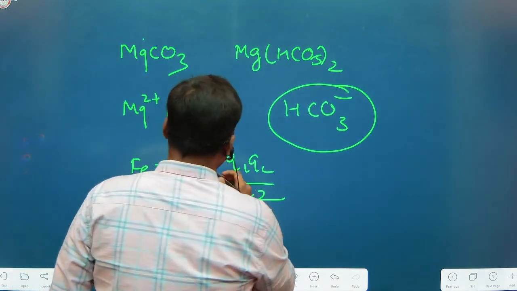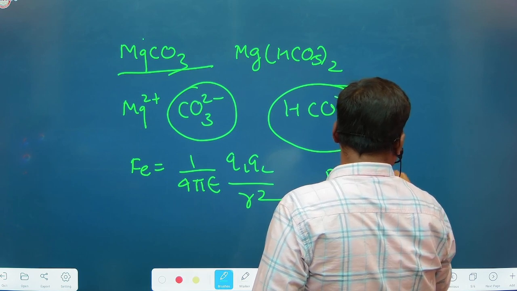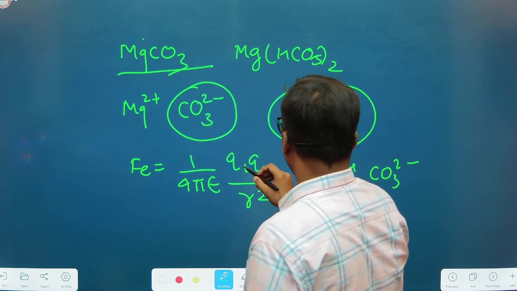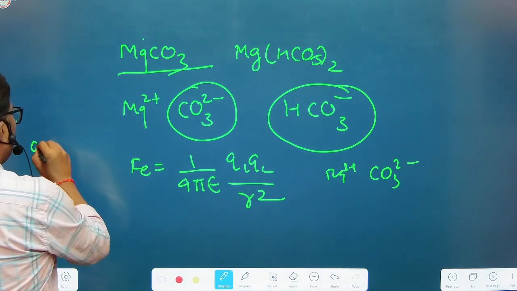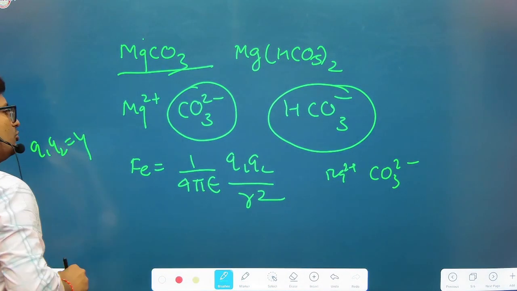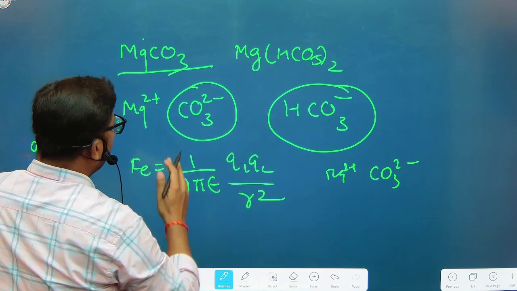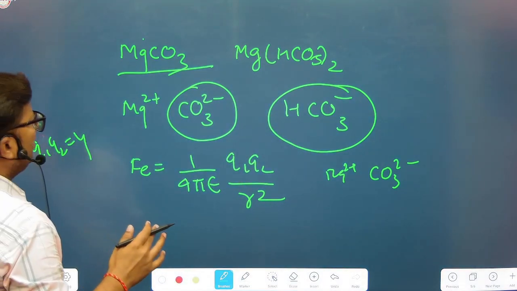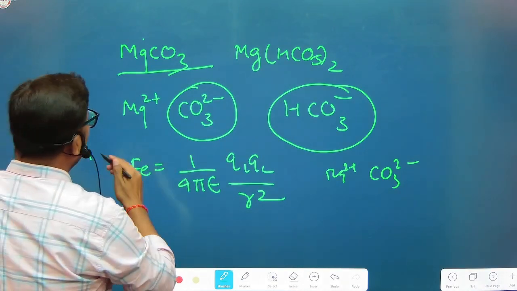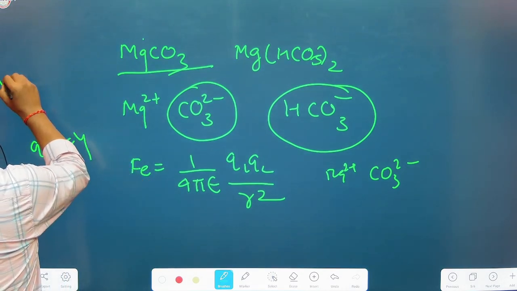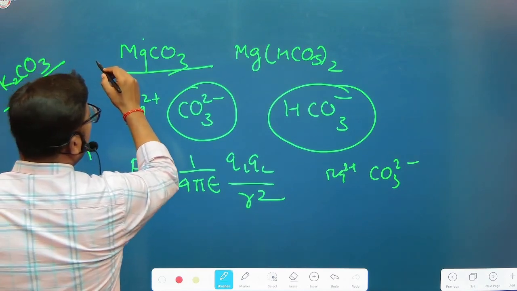In case of magnesium carbonate, here Mg 2 plus and carbonate 2 minus, so overall the product of these charges will be equal to 4. So Q1 Q2 is equal to 4. So the electrostatic force between Mg2 plus and carbonate ion is 4 times that of the alkali metal group 1 carbonate, in case of potassium, K2CO3, that is potassium carbonate, and that is your magnesium carbonate.